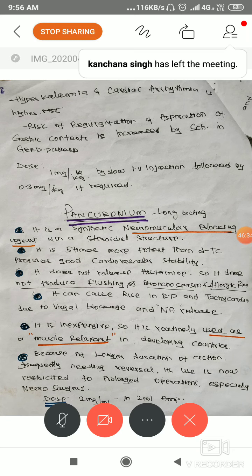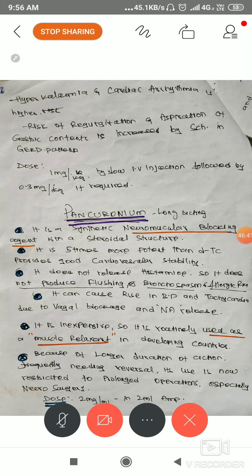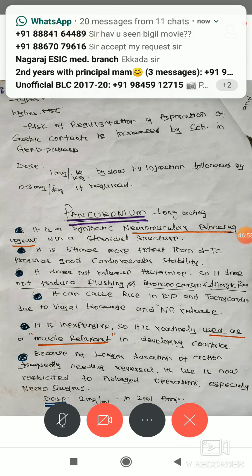Why is it hyperkalemia? Because of the entry of sodium and the efflux of potassium during depolarization, since we are prolonging the depolarization curve. That's what causes the excess potassium level. Clear? That is hyperkalemia, a specific side effect. The remaining effects are as it is: because of the muscle relaxation we also get the side effects.